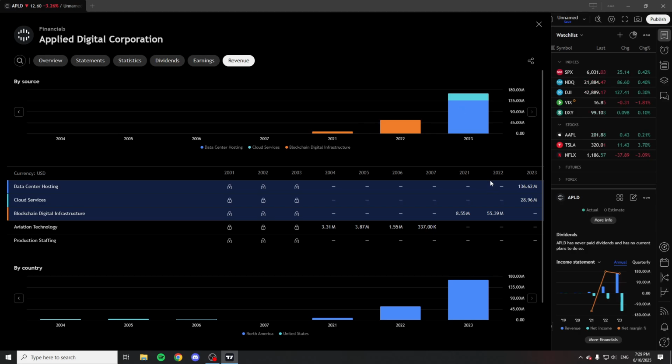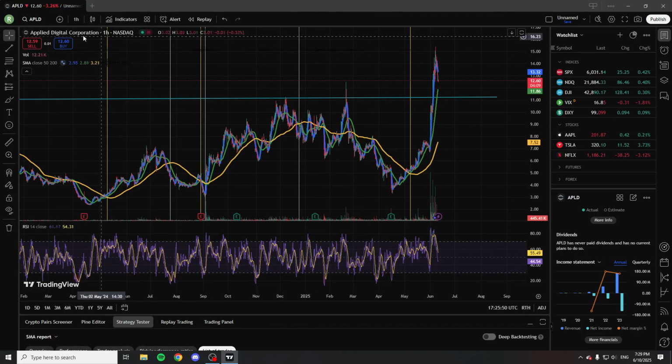And as you can see in the financials over here as well, it's really not that impressive. The reason that their net income is so poor is because they're investing more and more, and it's quite expensive to build. And that is why it's great to hire companies like Applied Digital Corporation if you're a company which doesn't own data centers. Now, as you are going to notice, I have drawn this blue line here, and you might think, well, what is that?